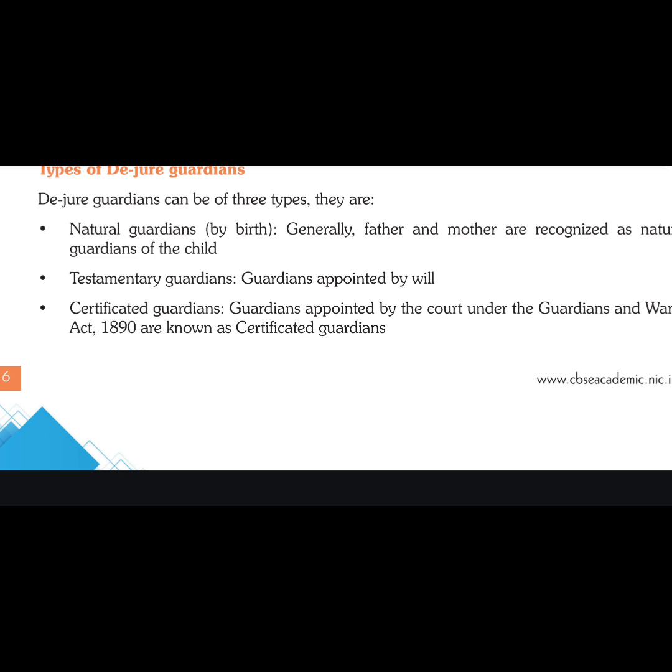So by will, suppose a father or mother made a will before their death saying, "My wish is that after my death this person looks after my child, because it is in the best interest of the child." That will has to be executed considering the last wish of the parent. The person mentioned in the will, when he performs the rights and duties of the guardian, is said to be a testamentary guardian, meaning a person who acts as the guardian as per the testament or will which was made.